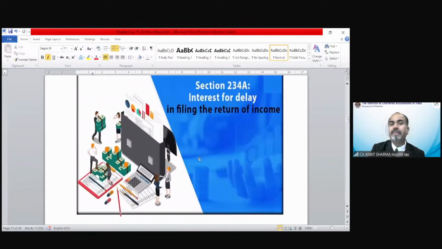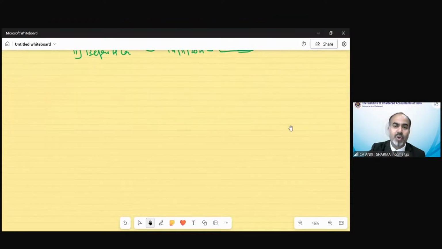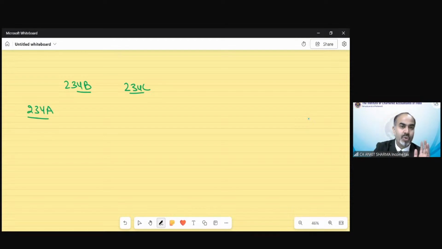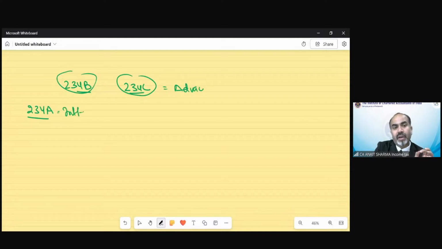Now section 234A, interest for delay in filing the return of income. As we have discussed in the last chapter of TDS, there were two interest provisions, that was section 234B and 234C. So 234A does not have any connection with the advance tax provision. 234B and C both are connected with advance tax provision. But 234A is interest for late filing of return.